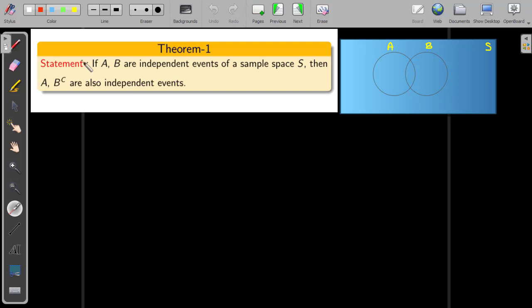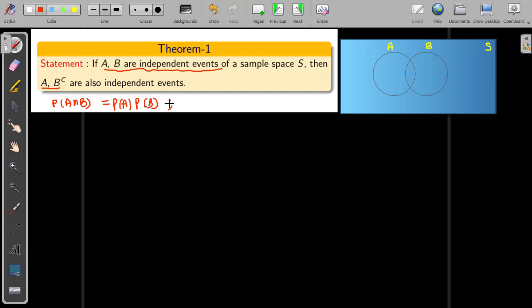Theorem 1 states: if A, B are any two independent events of a sample space, then A, B complement and A complement, B are also independent events. It is given that A, B are independent events, so as per note 1 on the previous page, P of A intersection B equals P of A times P of B. Now what we need to prove is that A, B complement are also independent events.